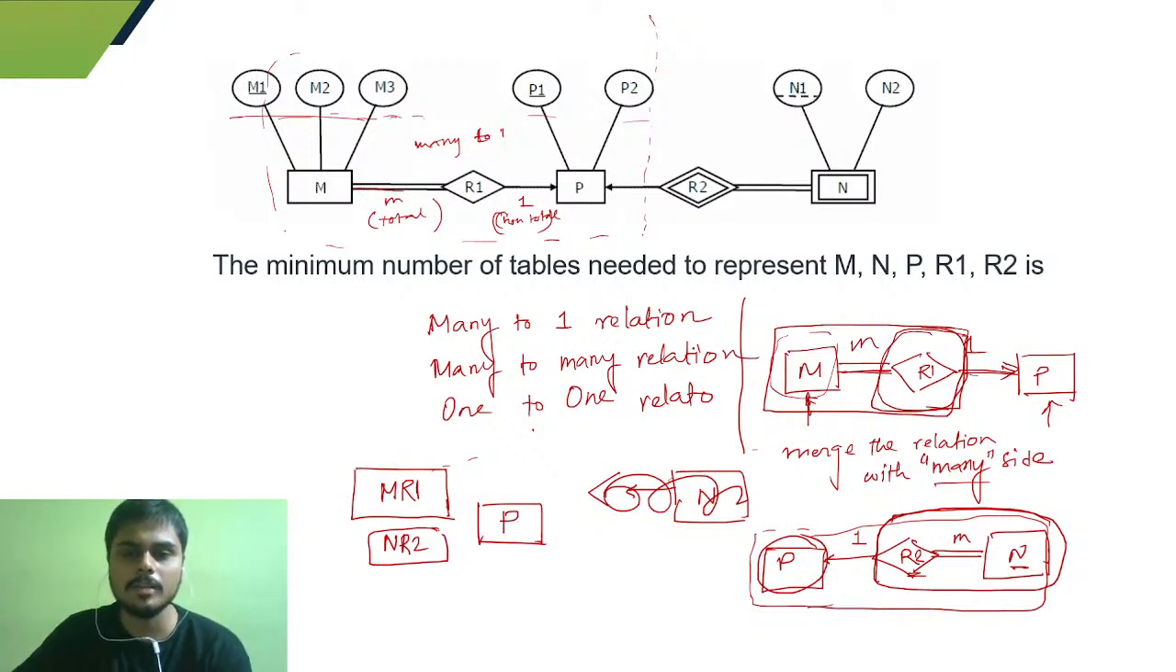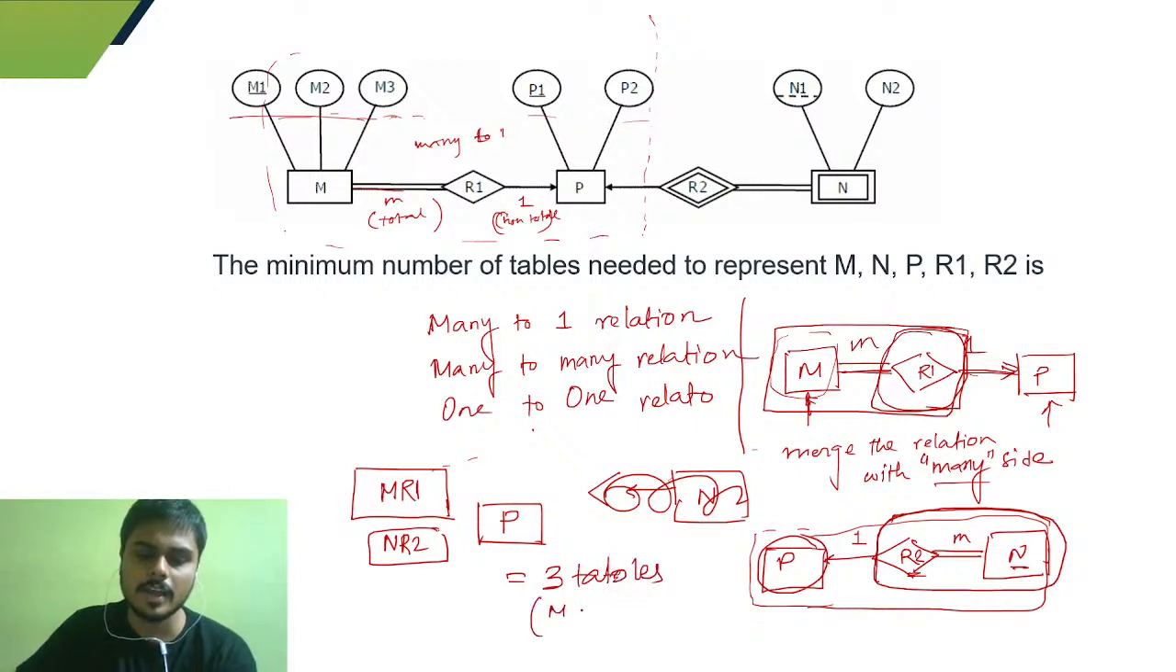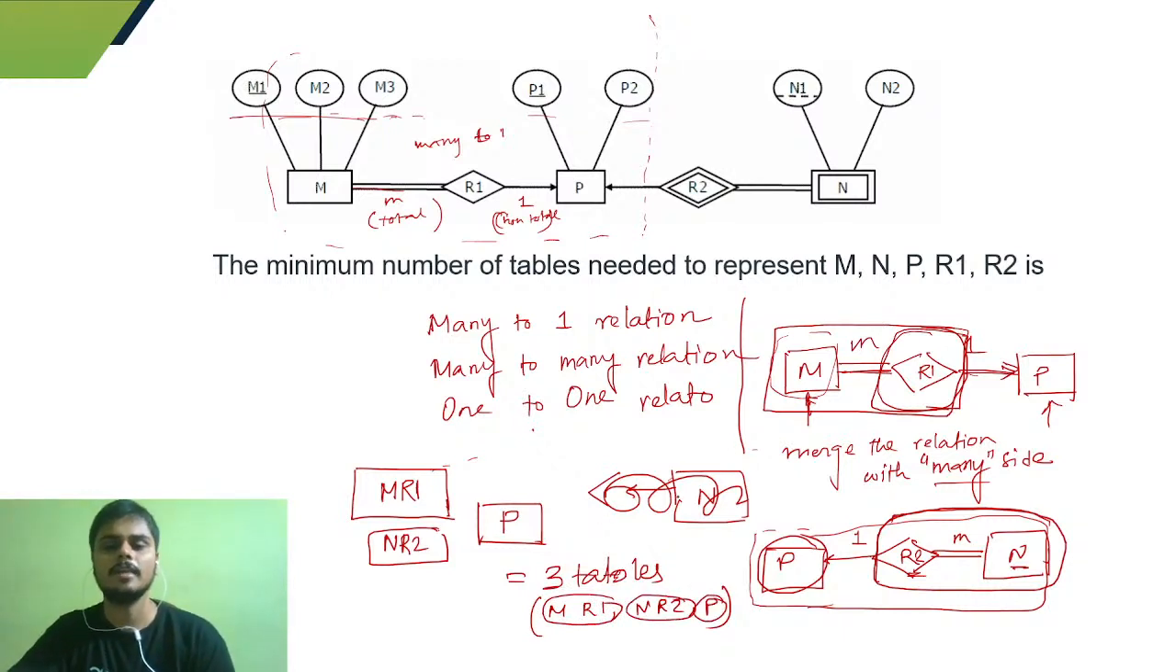So how many tables actually are you needing? You are needing 3 tables, right? And what are the tables? They are m R1, they are n R2, and they are P. Okay, so this is entirely one table, this is entirely one table, and this is another table. So you have 3 tables to be made.